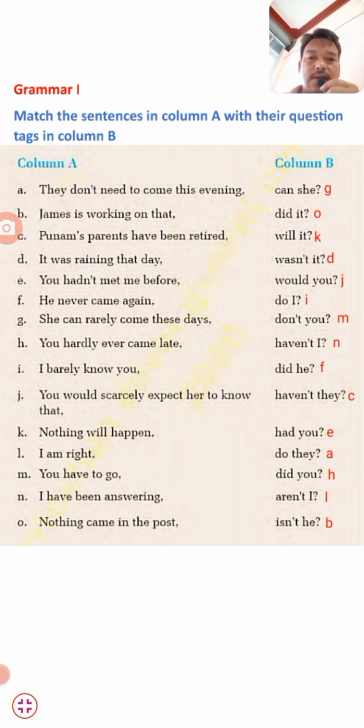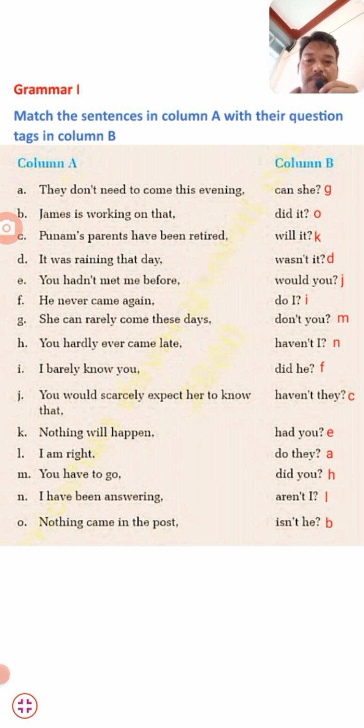He never came again. F number, students, it's did he, in the past. He never came, you know, so that's why we use did he. And G number, she can hardly come these days. It's can she? And you hardly ever came late. Now H number is here, did you? You hardly ever came late, did you? I barely know you. It's I number, do I? You would scarcely expect her to know that. It's J number, students, would you?